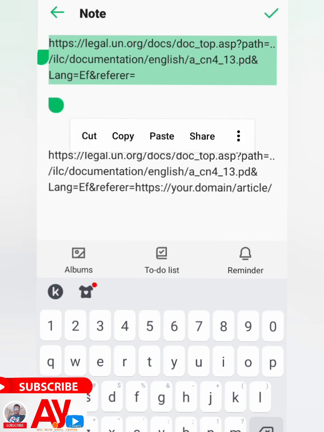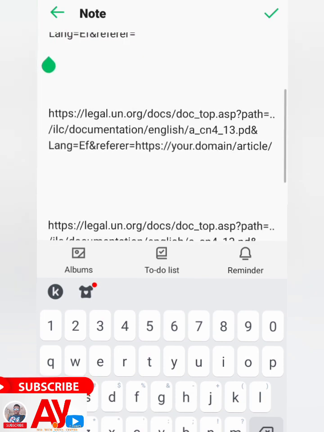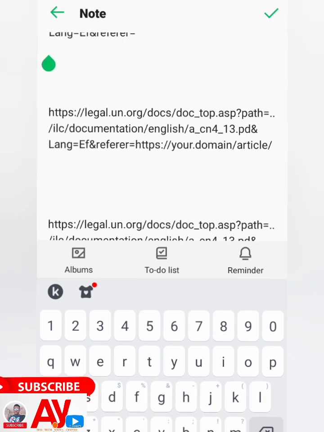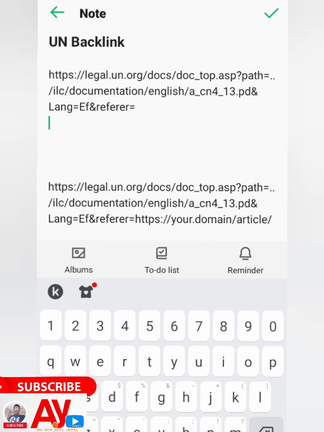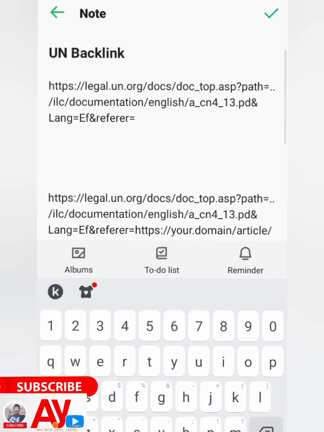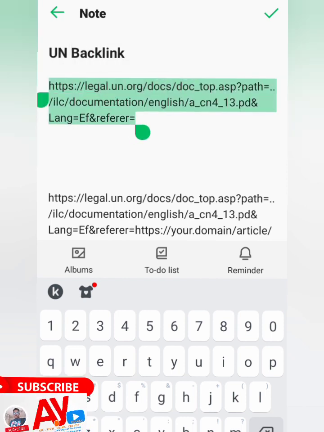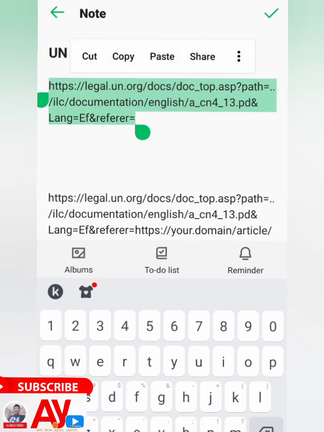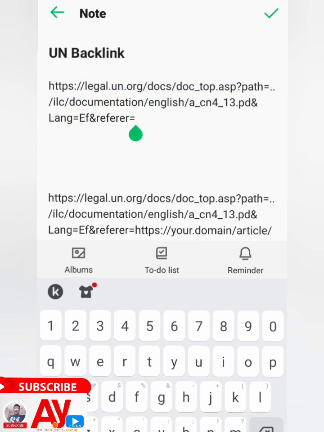This particular URL, I've copied it, and it will look like this. You copy this particular URL, it is legal.un.org/document.asp, and so on. Then you change where you see the language equals EF and referral equals to. That is where you put your domain, hashtag your article that you want to get the backlink and the new juice for.